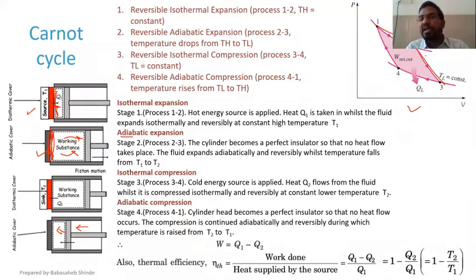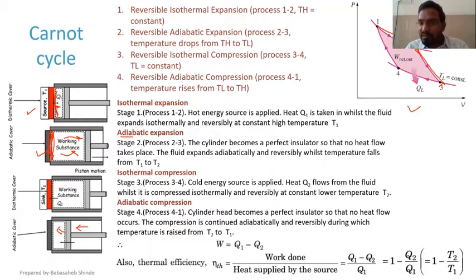But 1 to 3 has an intermediate stage 2, and that makes 1 to 2 an isothermal process and 2 to 3 an adiabatic process.